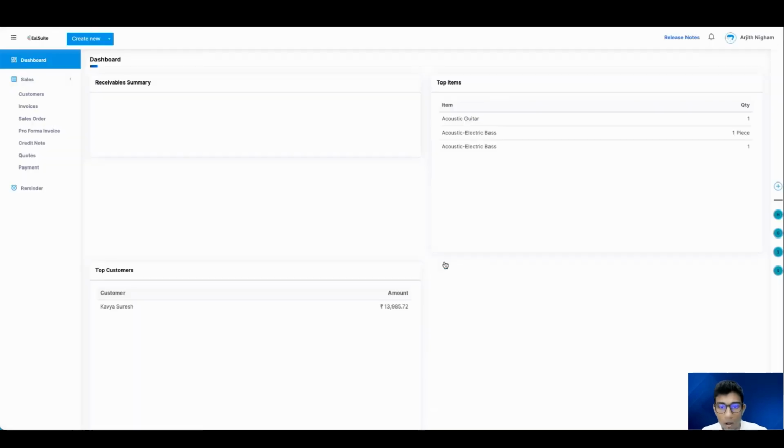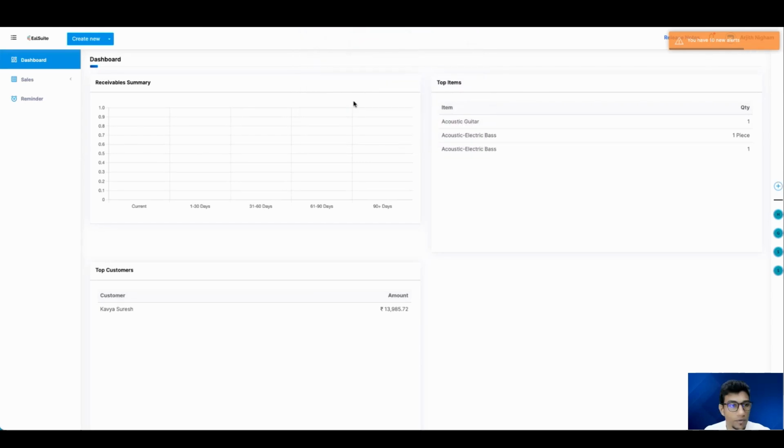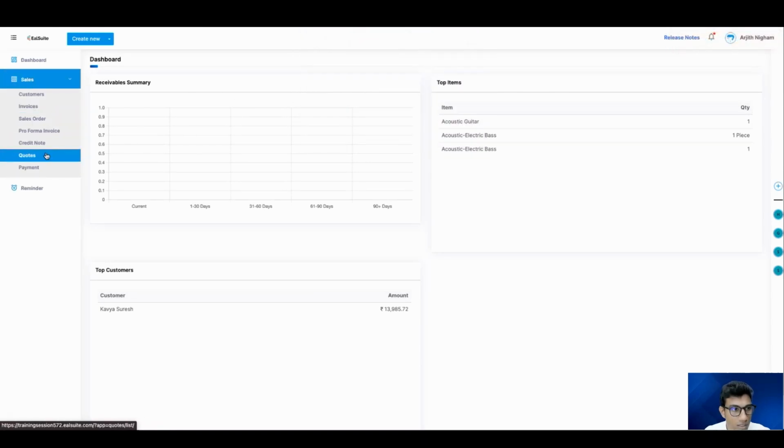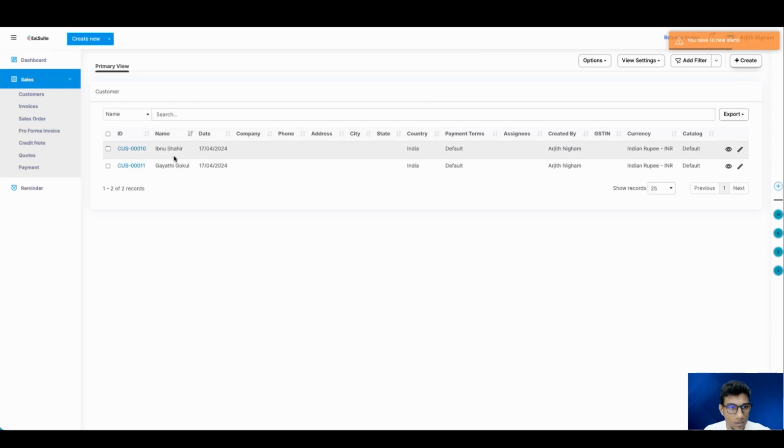So right now we are logged in as a sales executive. Okay, I have 10 alerts. When it comes to sales, first of all, we'll go to customers. Okay, so we have a bunch of customers. So this person only has limited access when it comes to customers, and I'm pretty sure that these were created by Arjit Nigam himself.